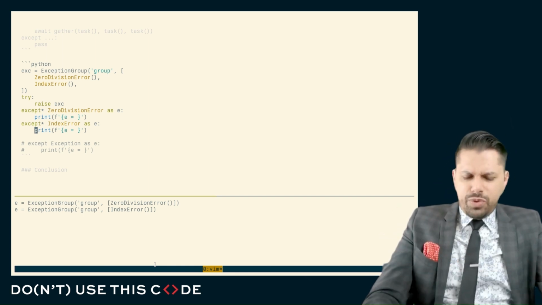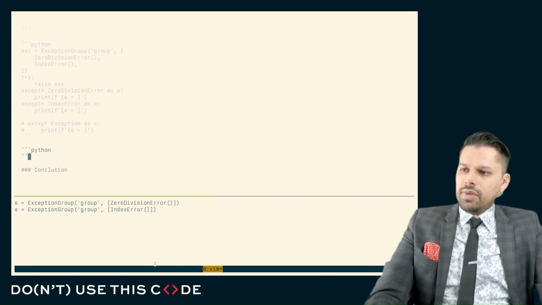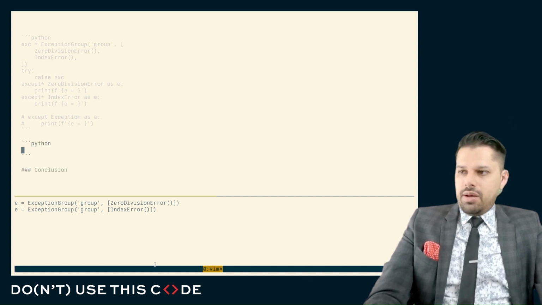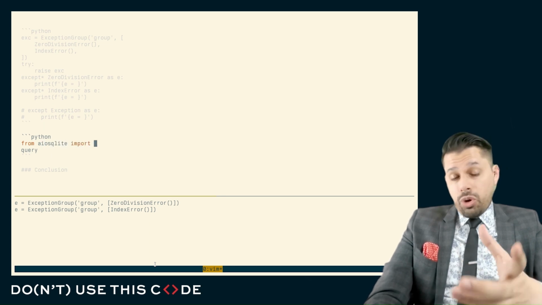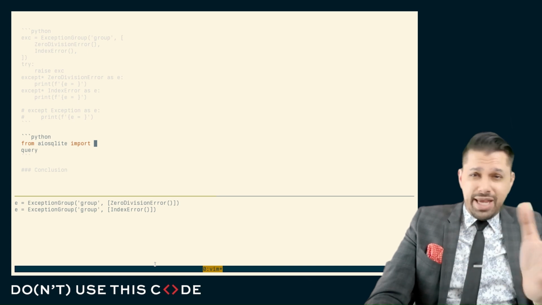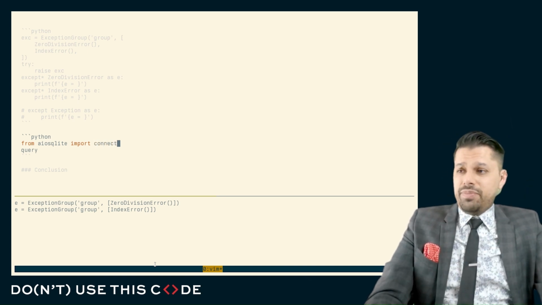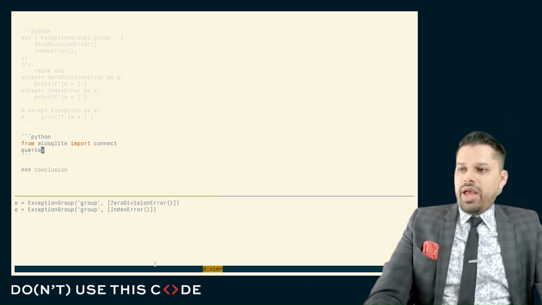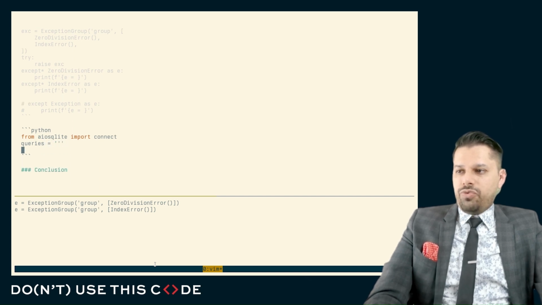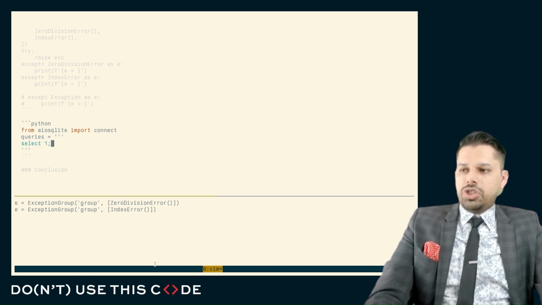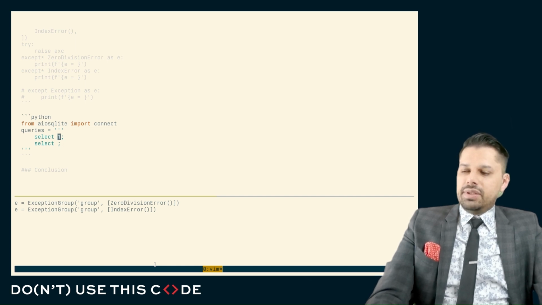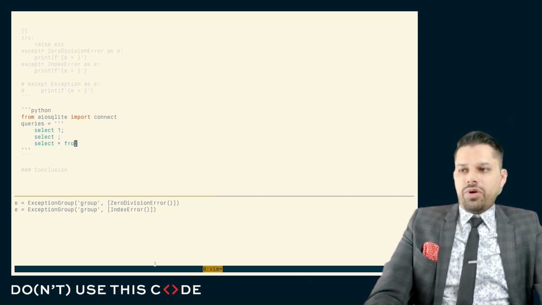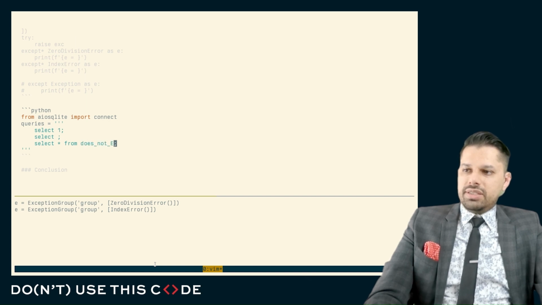Now, how do we actually use this? Well, consider the following. Let's say that we have some mechanism that's going to run queries, and we worry that those queries might fail. Maybe they're creating tables, and maybe the tables already exist, whatever the case may be. So we have some sequence of queries that we want to run, some of which are good and some of which are dodgy. So here, let's do this. Let's say this here is missing something, and let's say select star from does not exist.